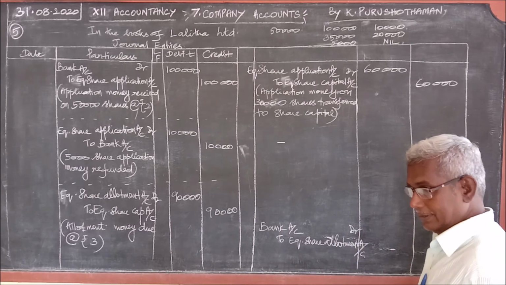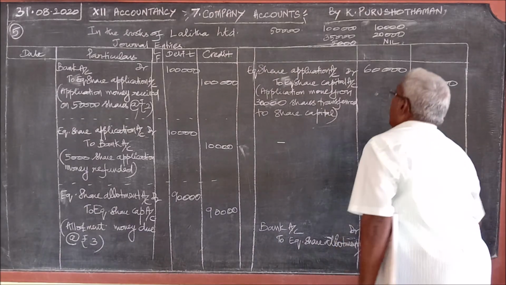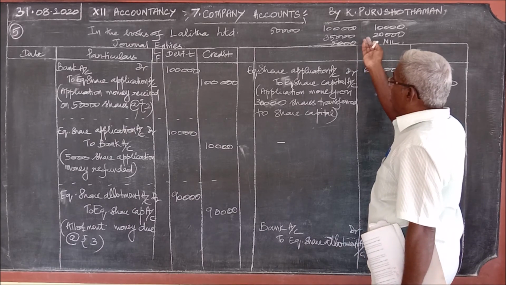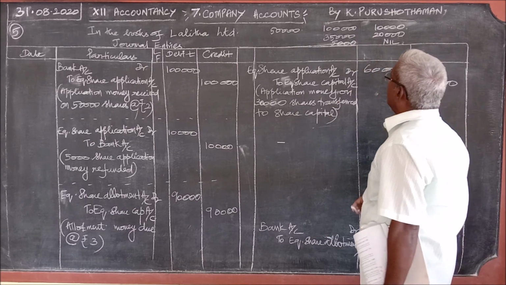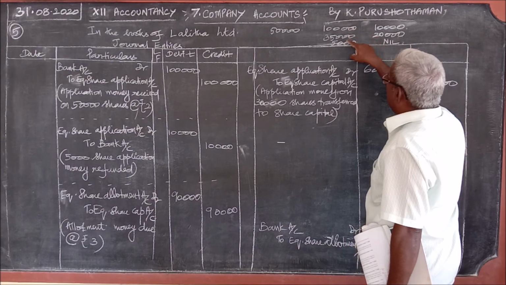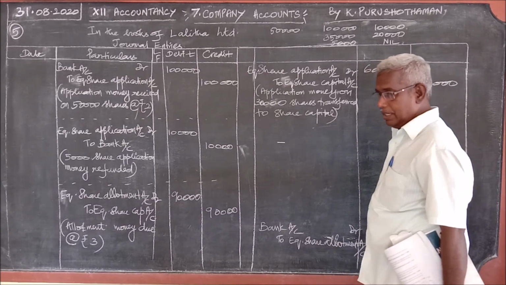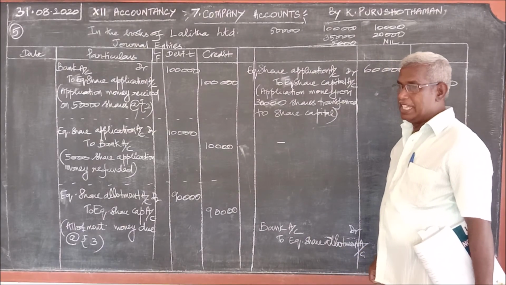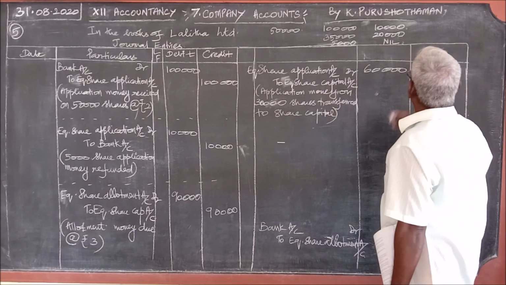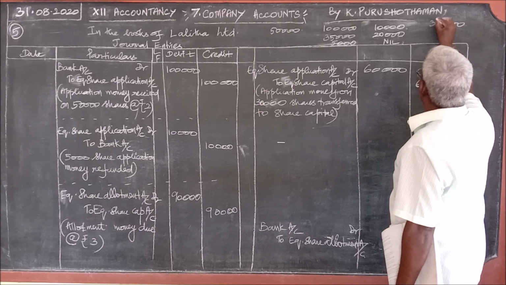Why? Because out of the 5,000 shares, application money only was refunded, but they have kept the money for 45,000 shares. They have kept the application money for 45,000 shares. Therefore, 45,000 application money against 30,000 available shares.